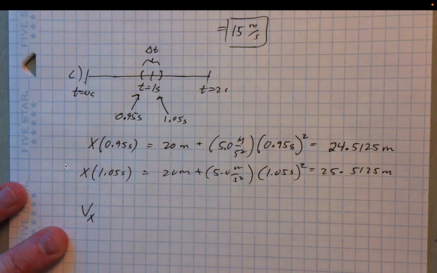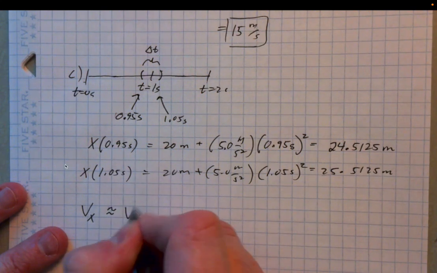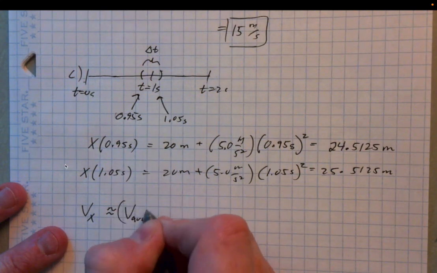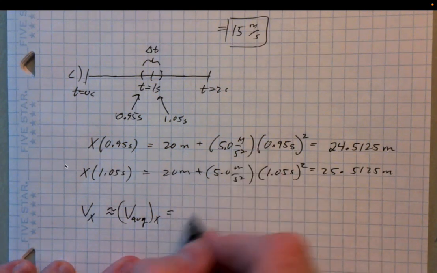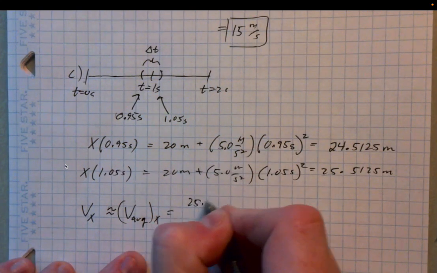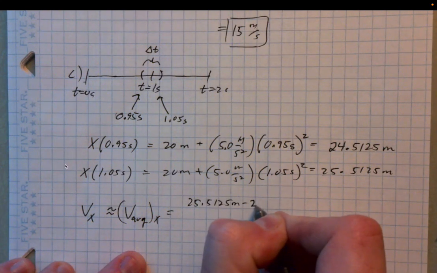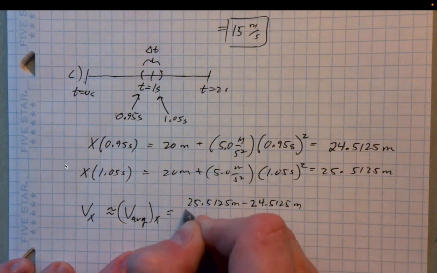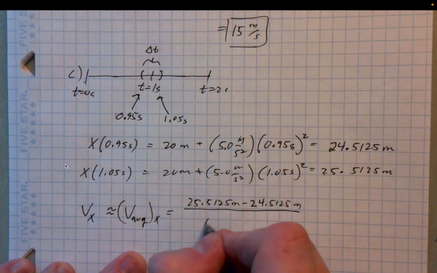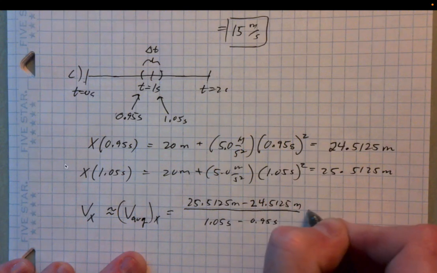And so the instantaneous velocity at t equals 1 second is approximately the average velocity in this case, because it's a very narrow interval. The average velocity would be 25.5125 meters minus 24.5125 meters, divided by 1.05 seconds minus 0.95 seconds.